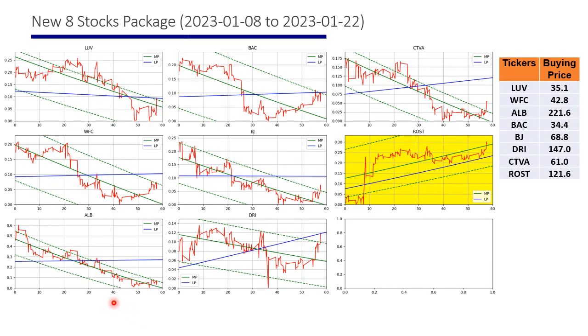And this is now the 8 stocks package for the next 2 weeks. These are the tickers and the buying price. And as I have explained, since I buy on Friday and Monday after market opening, the price at which I buy could be slightly different than this one. And these are the 60 days price changes for each stock.